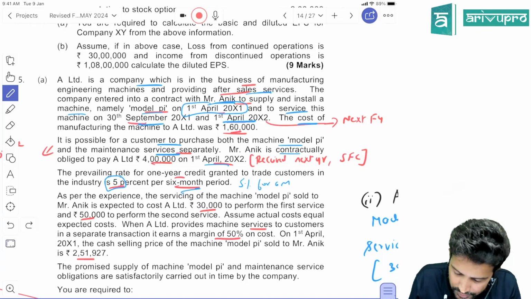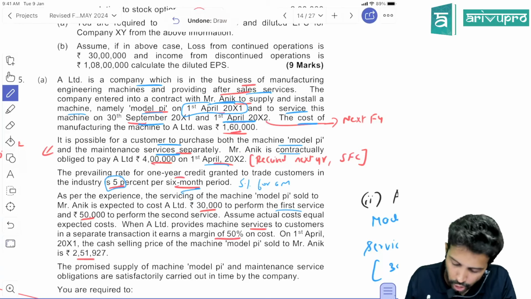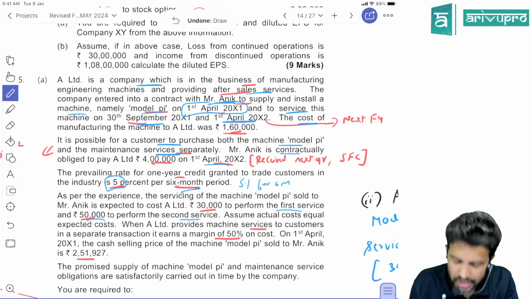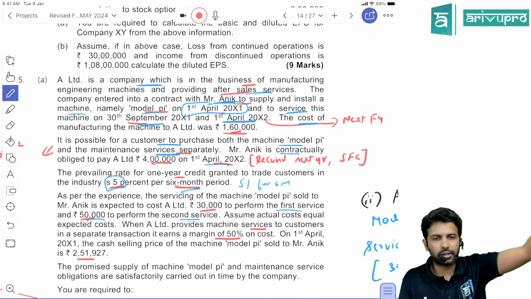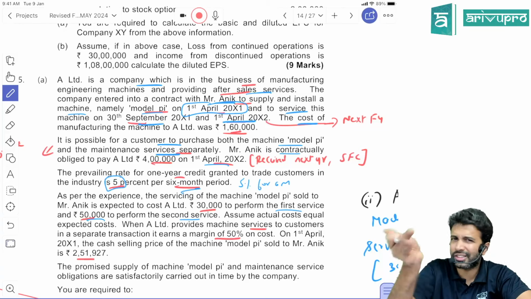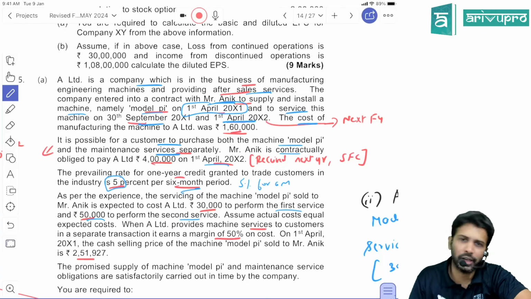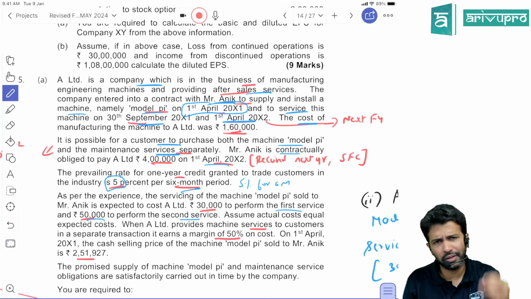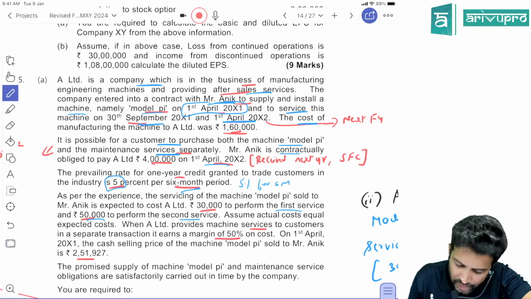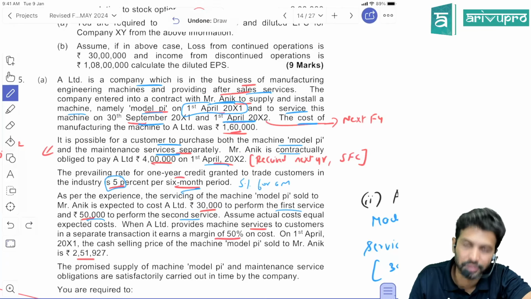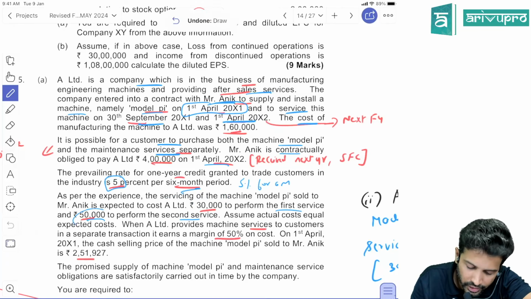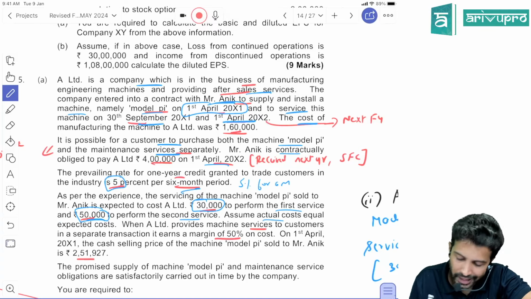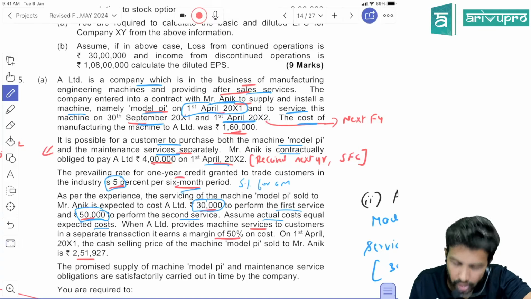So they're saying the service cost is expected to be 30,000 to perform the first service. 50,000 is the cost for the second service. Obviously, that is the cost, but we normally don't sell the service at cost, right? Even though we are outsourcing this job, when we sell the service to the customer, we will always charge some margin. This is the cost of providing service. First service cost is 30, second is 50. Maybe I'll just box this for our reference. Assume the actual cost equals the expected cost. Great, all these are expectations.